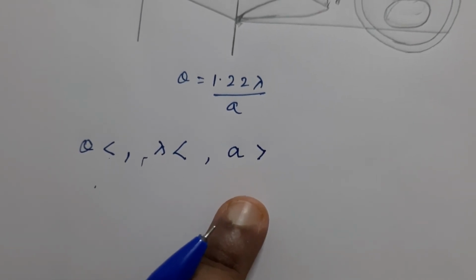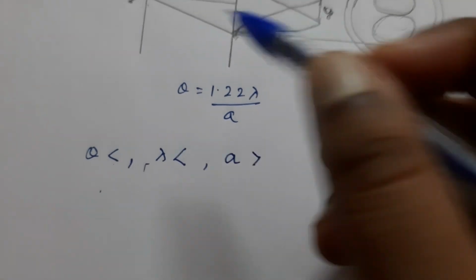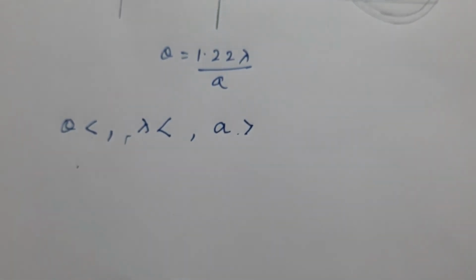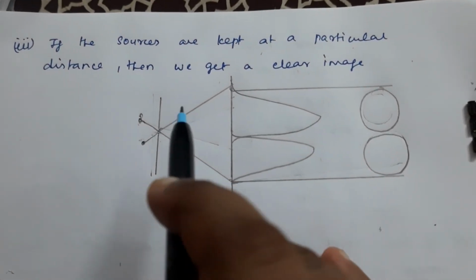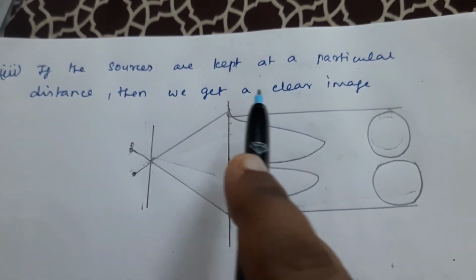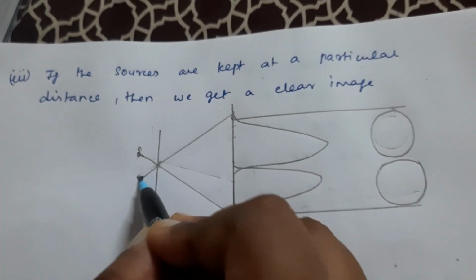So if you want to get a clear image, the aperture distance should be greater.